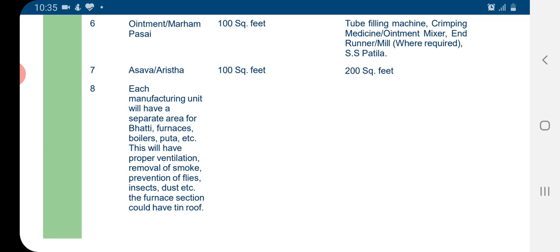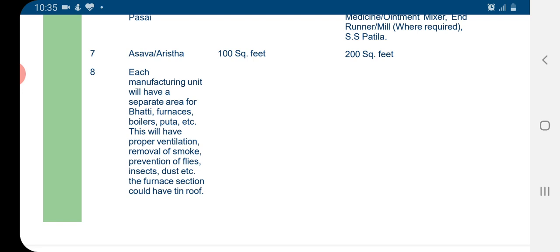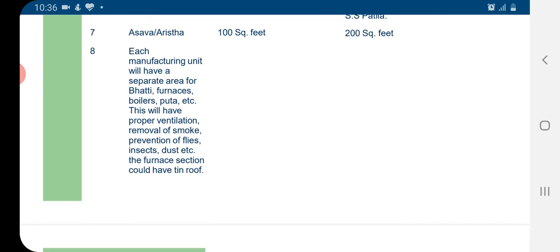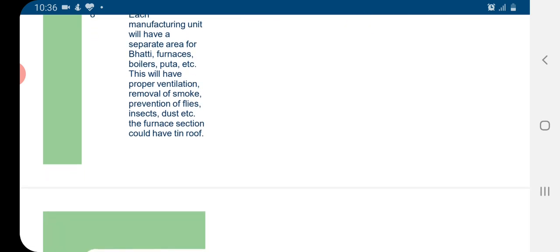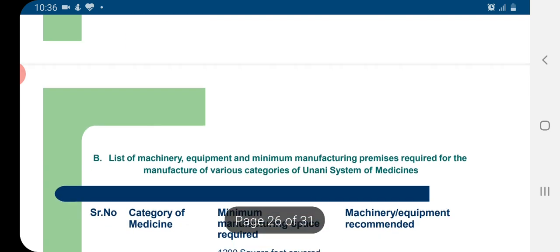For the areas manufacturing asavas and aristas, an area of 100 square feet is required. Each manufacturing unit will have a separate area for bhatti, furnace, boiler, puta, etc. This will have proper ventilation for removal of smoke, prevention of flies, insects, dust, etc. The furnace section could have a tin roof.